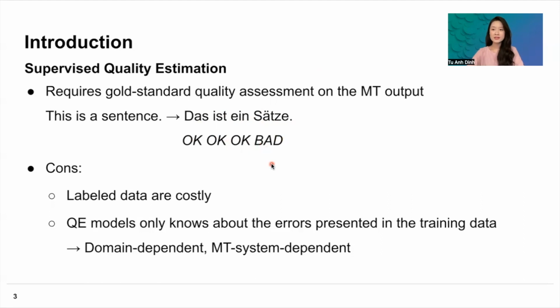A drawback of this approach is that labeled data are very costly. And the other thing is that these supervised quality estimation models would only know about the errors that are presented in the training data. So they would only know about the errors that some specific machine translation system make on some data in some specific domain. So they are domain dependent and MT system dependent.